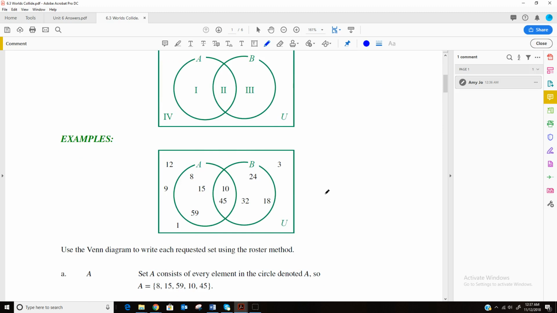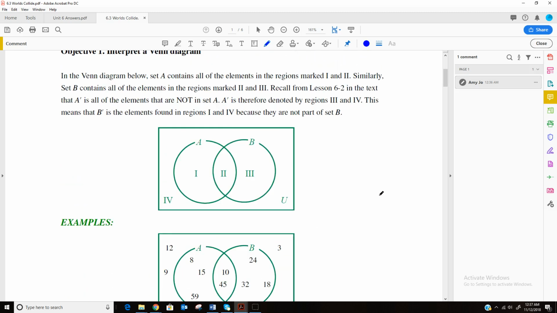So let's look at one. It's a little easier to see it with some numbers in it. So for instance, 1, 9, 12, and 3 are in our universal set, but they're not in A or B. These numbers are all in A. 8, 15, 10, 45, and 59 are all in A, but 10 and 45 are also in B. So if we listed B, we'd say 24, 10, 45, 32, and 18. So all 5 of those numbers are in B, but 10 and 45 are also in A. So A and B share those two elements.